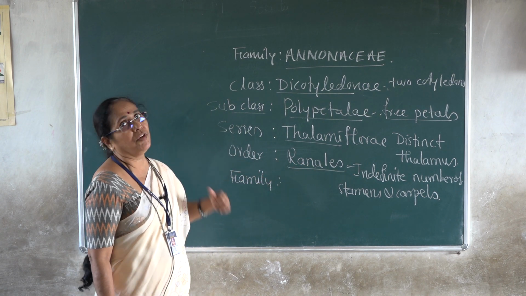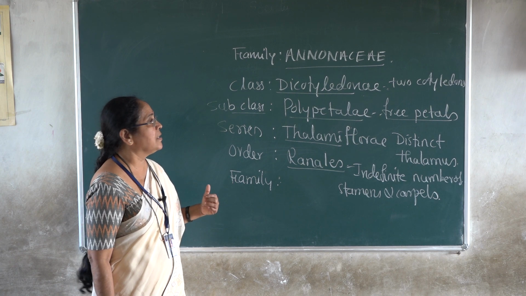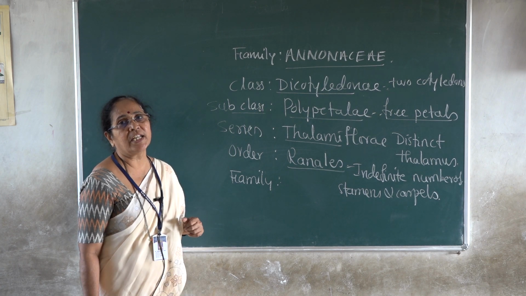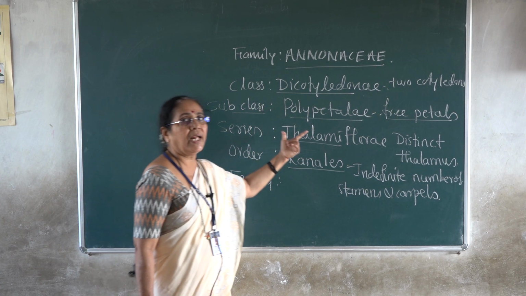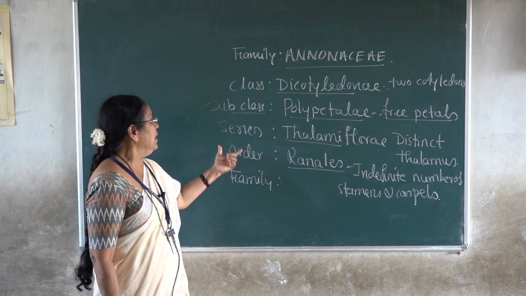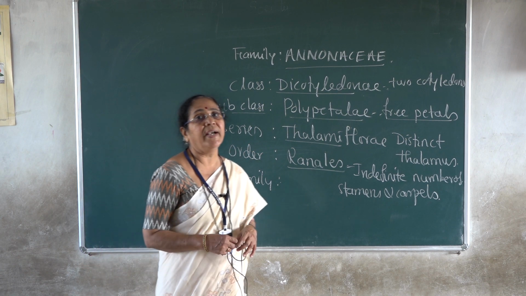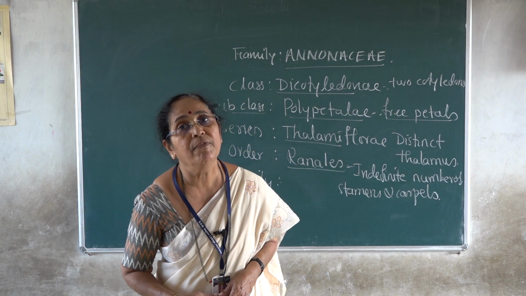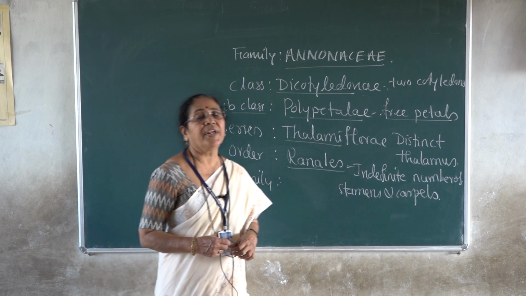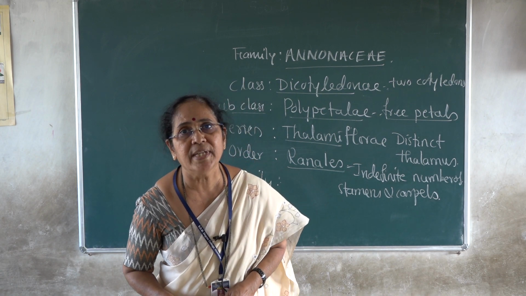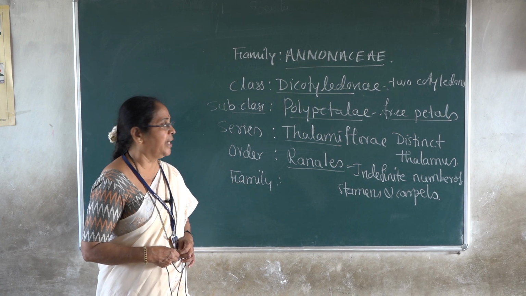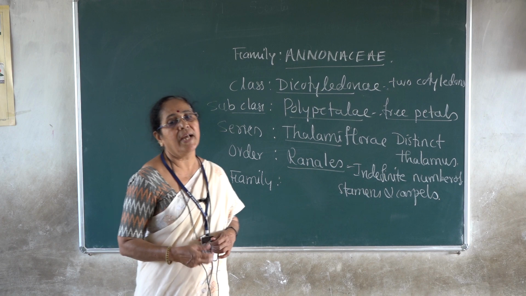The family is Annonaceae. Now we are going to switch over to the family characters. The family belongs to class Dicotyledonae because the seeds are characterized by two cotyledons. Subclass Polypetalae, where the corolla is made up of free petals. Series Thalamiflorae because the thalamus is very distinct and elongated, axis-like, which can be well differentiated in the flower. Order Ranales, characterized by the presence of an indefinite number of stamens and carpels, and their spiral arrangement on the elongated thalamus. The family is called Annonaceae.